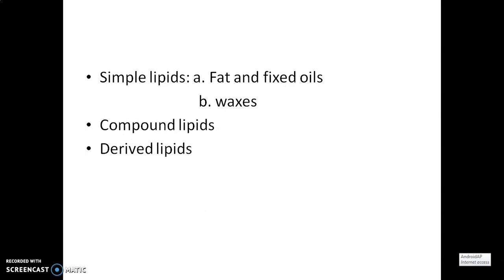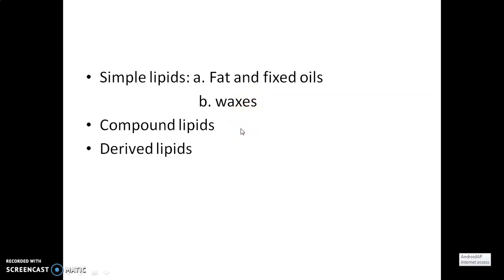Lipids can be classified in this way. One is the simple lipid, second is compound lipid, and third one is the derived lipid. What is simple lipid? Simple lipids are esters of fatty acids with alcohol, and they are of two types, fats and fixed oils, and waxes. So we'll discuss these two important simple lipids in the later part.